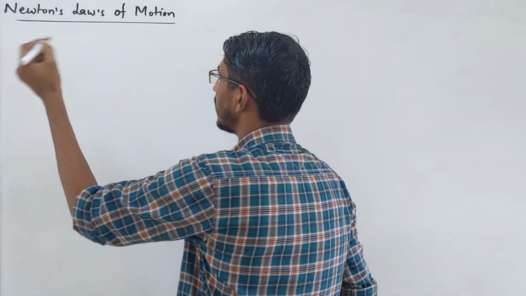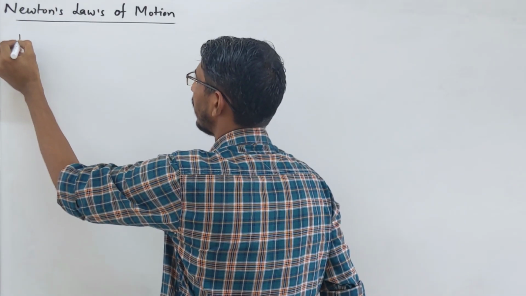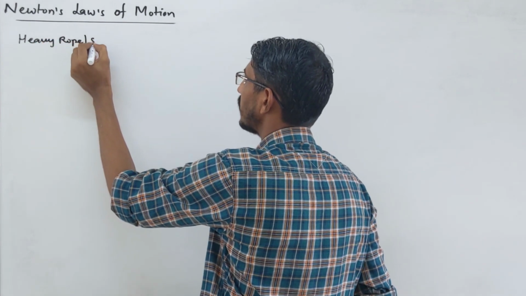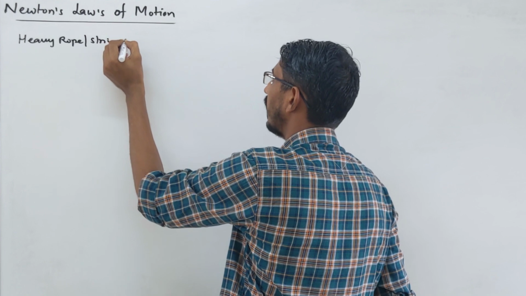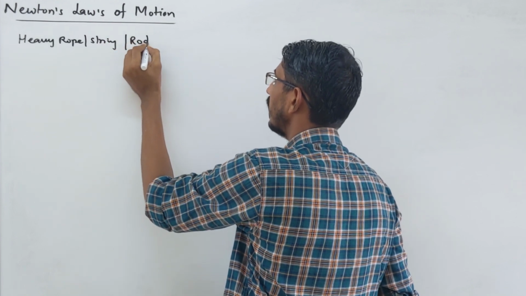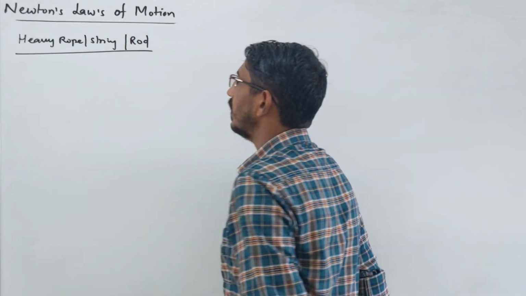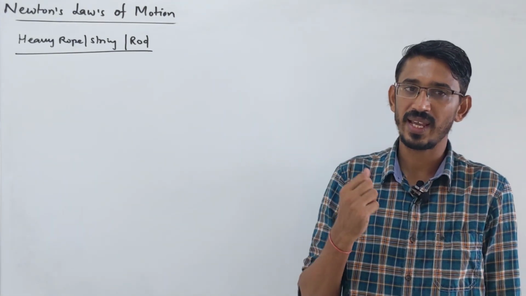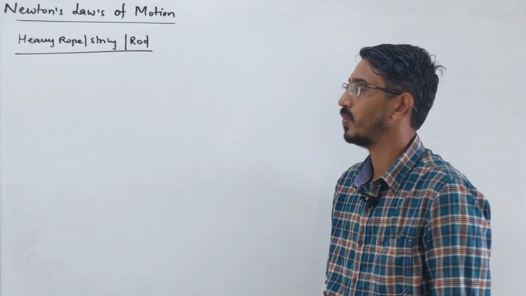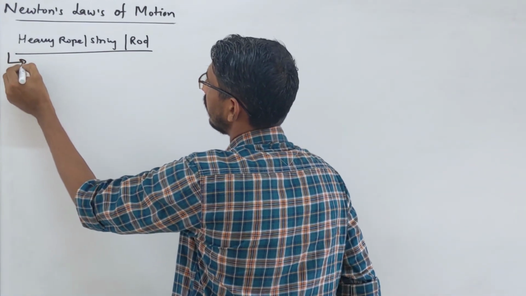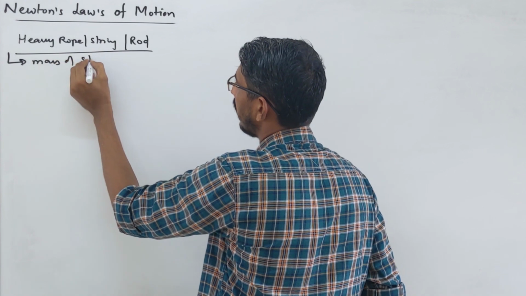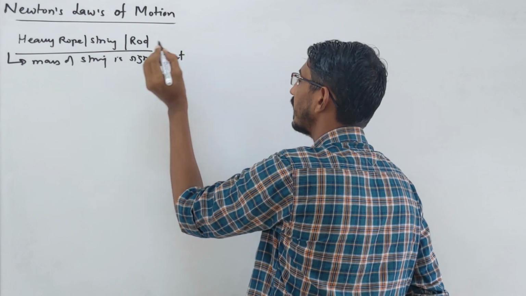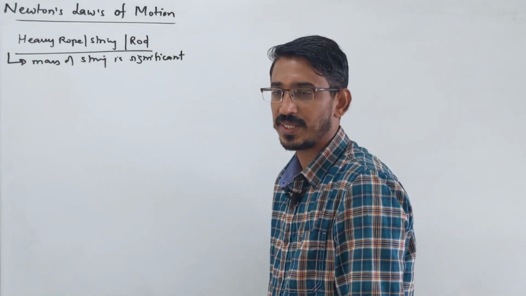Okay, so the last case we are talking about, we call it a heavy rope, or you can call it a string, or people call it a rod also. Here the mass of these strings will be significant. It's not negligible. So tension will vary. What is most important here? The mass of the string or rod is significant. So far we have neglected the mass of the strings.